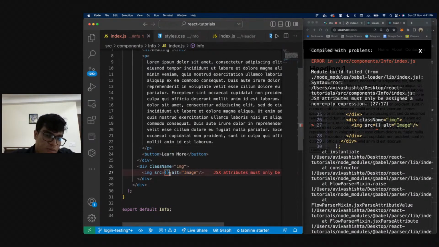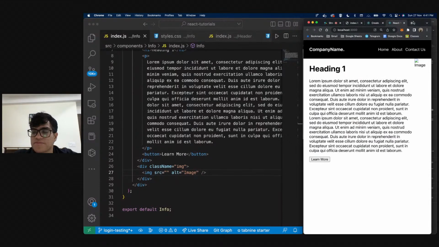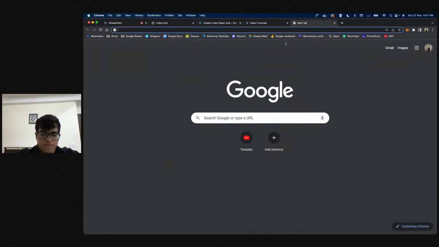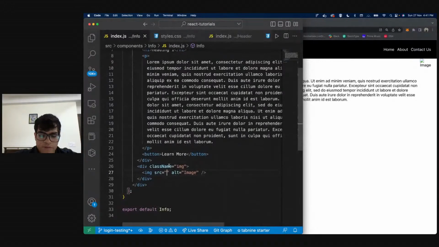For my src right now, let me just pick, what image do we pick? Let's just use the logo.svg that we have. So I'm going to say ./logo.svg.